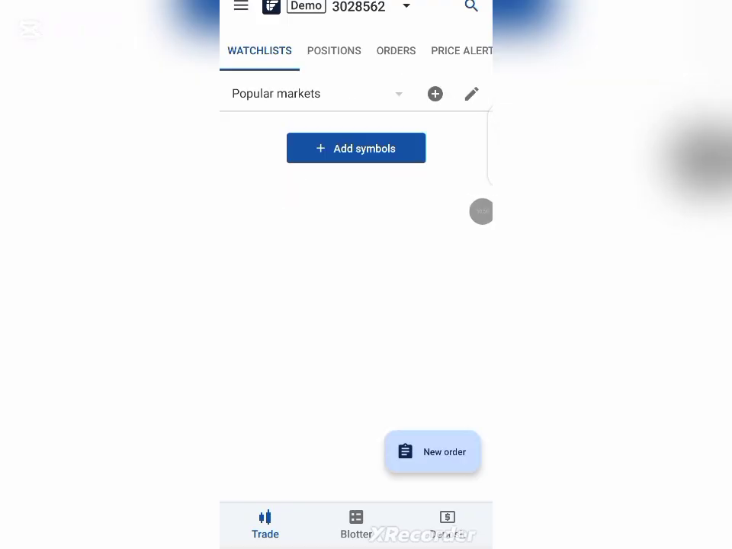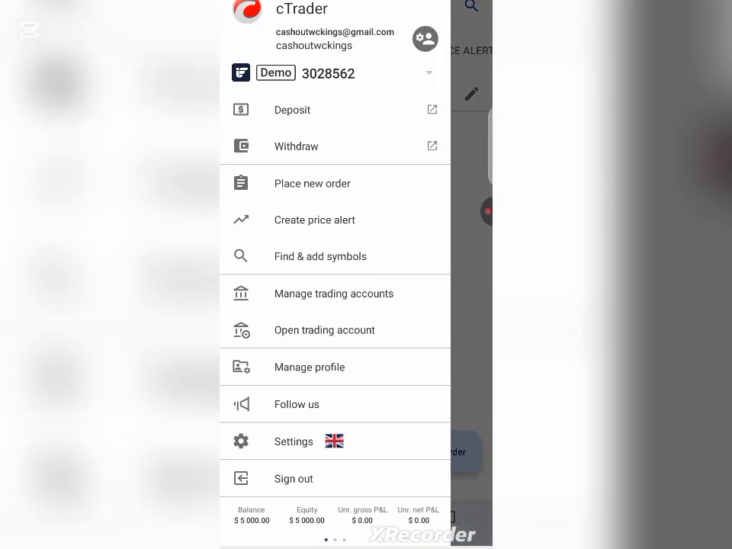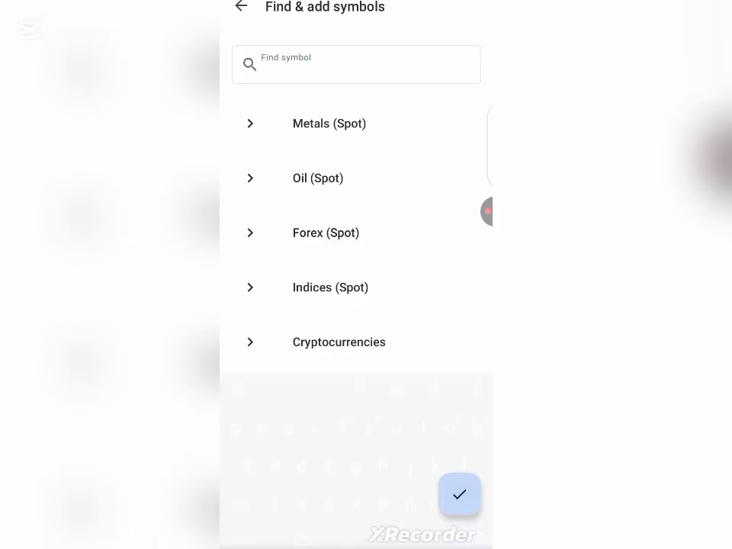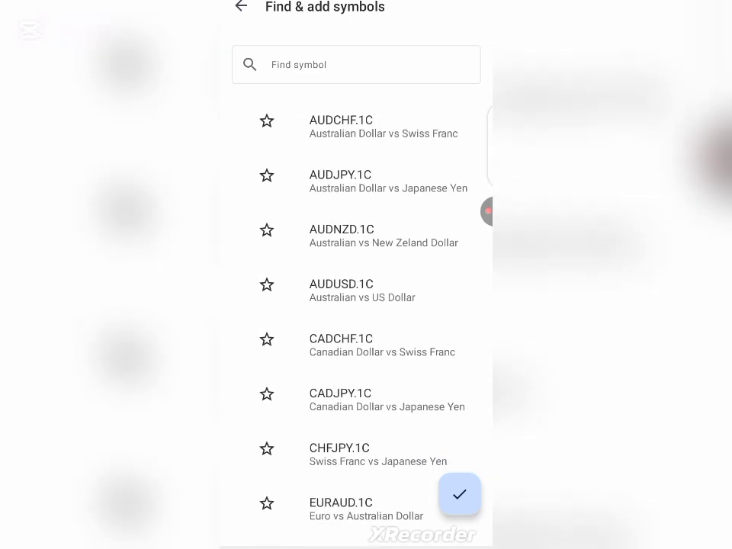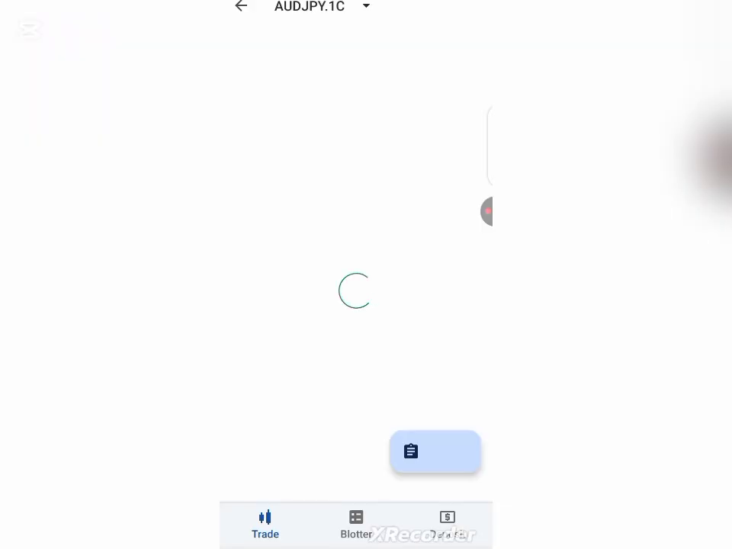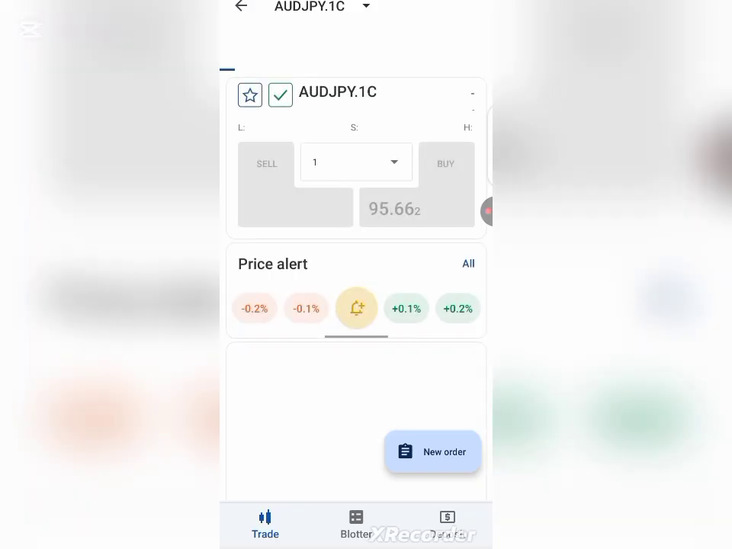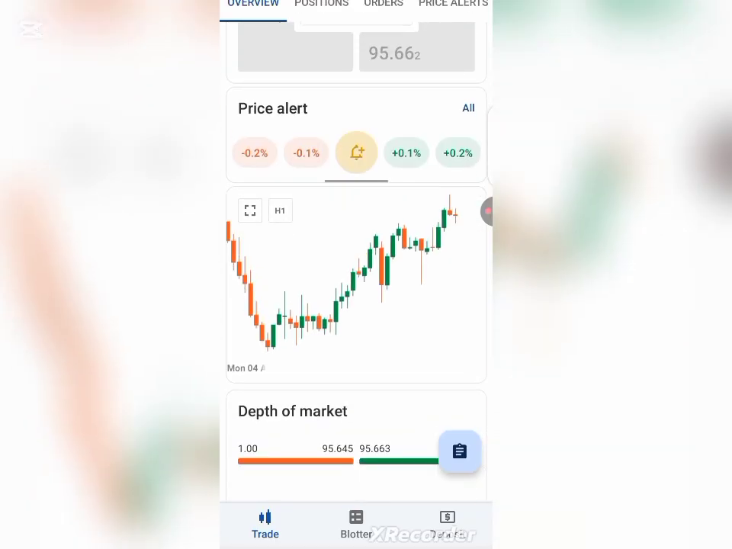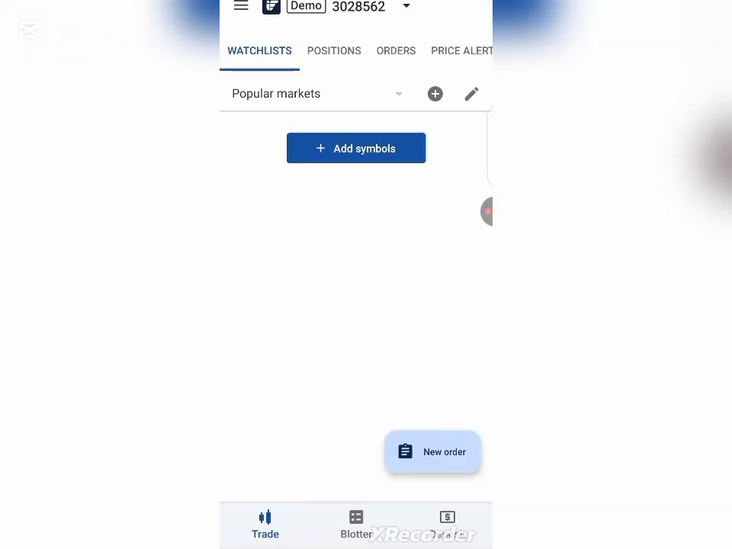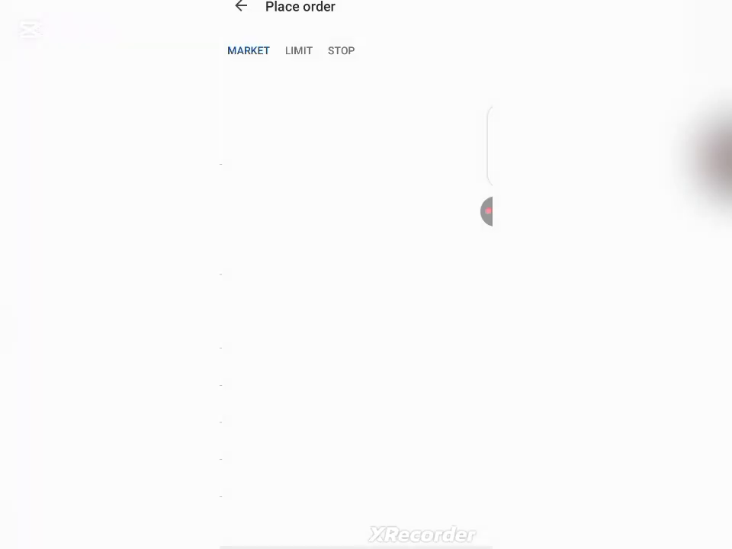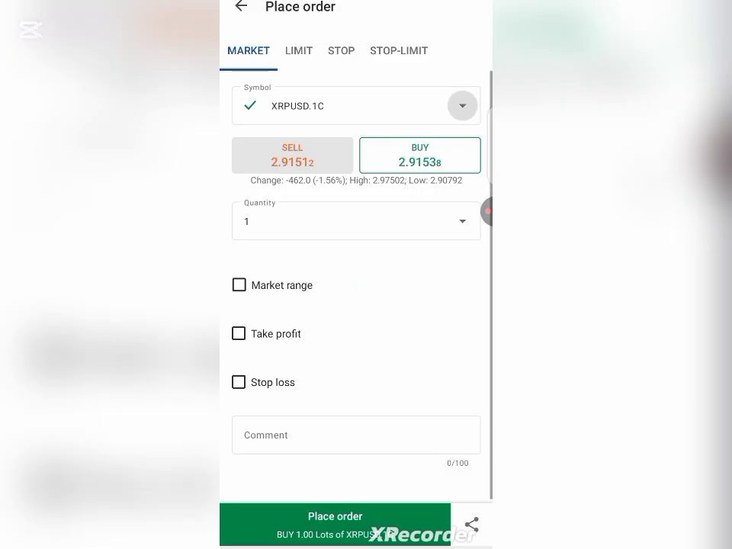Once you click on add symbols, these are the symbols that you'll be adding. You can choose Forex, so you choose AUD, CAD. You can choose any one of your choice to trade. This is the chart. To place an order, you can either place the order over here, or you can come here and place a new order. Select the symbols and place the order that you want to place.